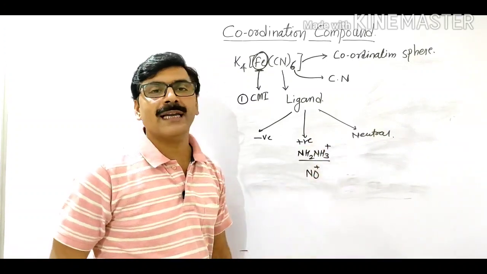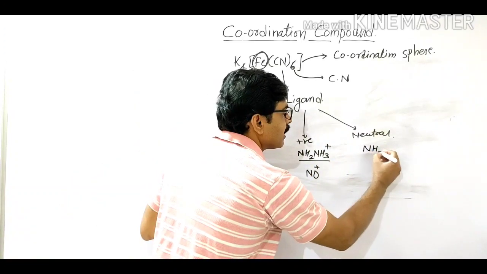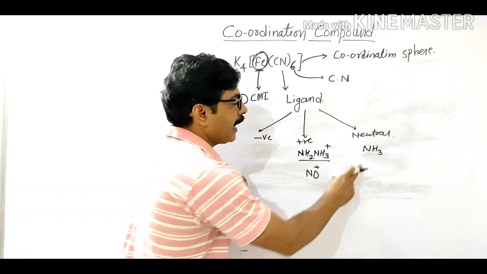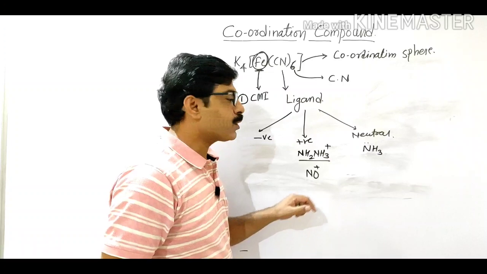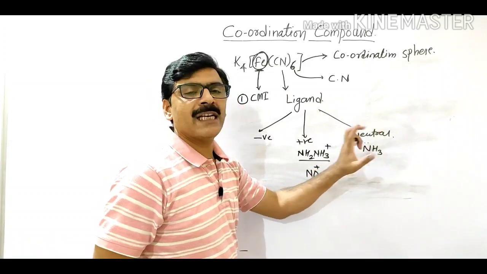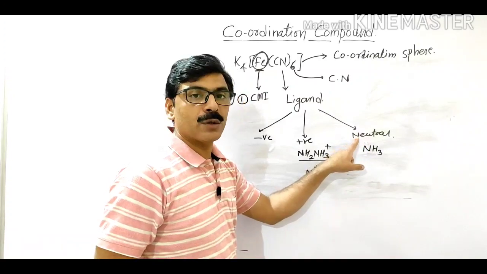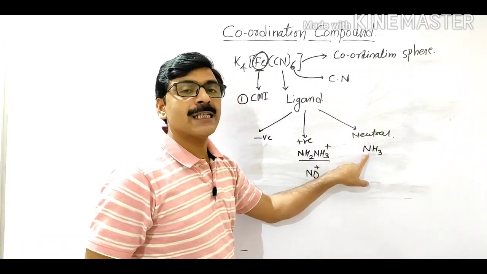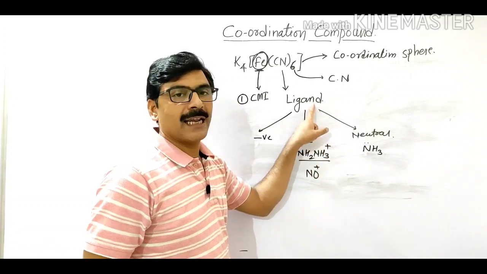Now neutral ligand. Neutral ligand means a neutral molecule. For example, NH3. In NH3, nitrogen contains one lone pair of electrons and it is neutral. No charge is present on the molecule, so it is neutral, and since the lone pair of electrons is present, it acts as a neutral ligand.